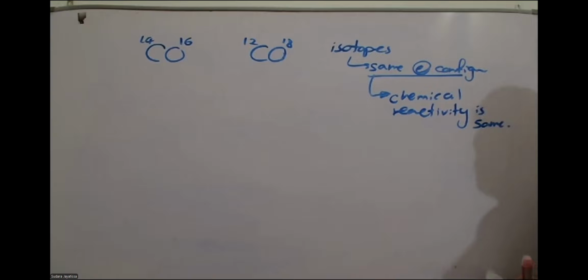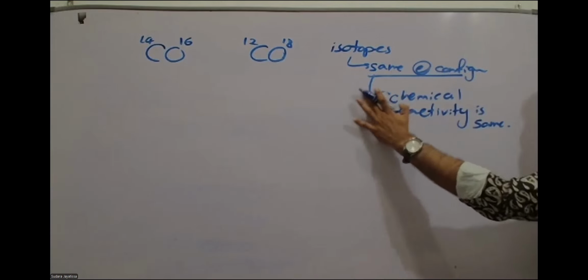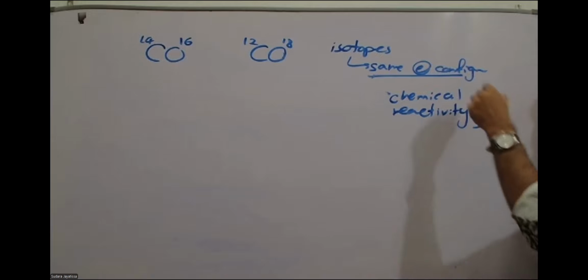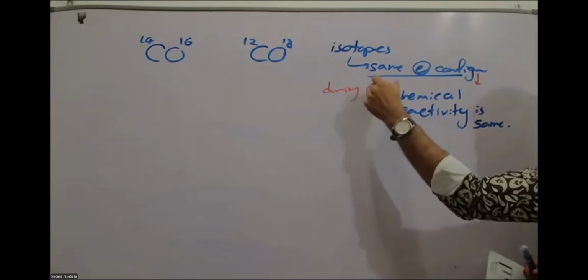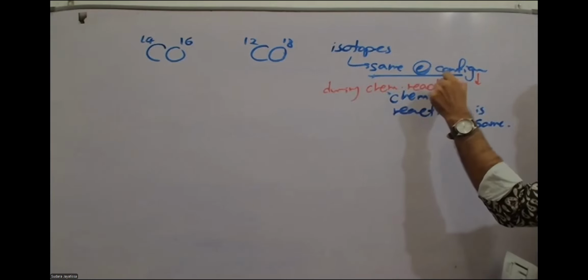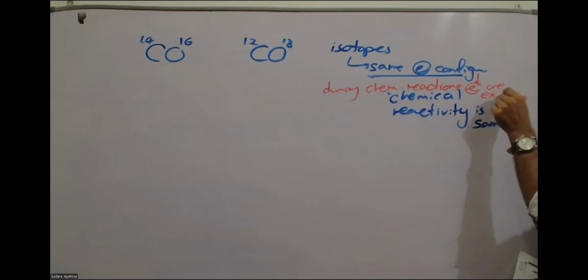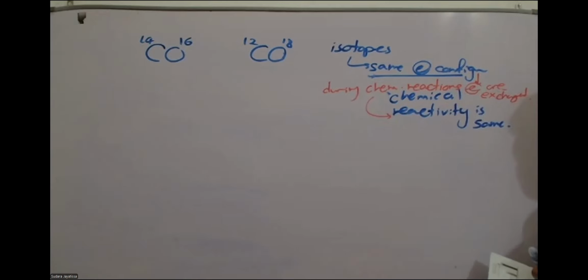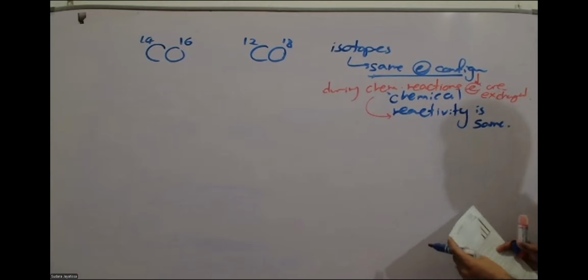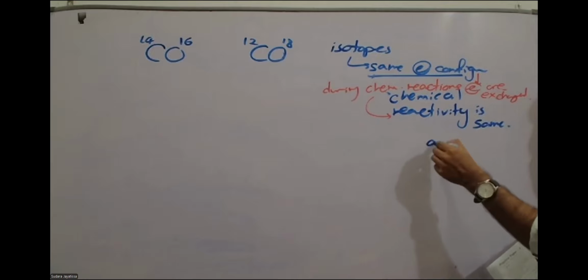For this question, you can say carbon monoxide molecules are reacting in the same manner. Because why? Because in chemical reactions, electrons are exchanged. You can write that too. Same electronic configuration. So during chemical reactions, electrons are exchanged. Therefore, their chemical reactivity will be same. So A is not the answer. The chemical reactivity doesn't have a significant difference, so A is wrong.